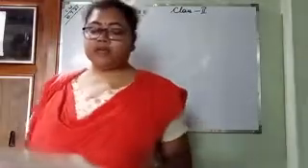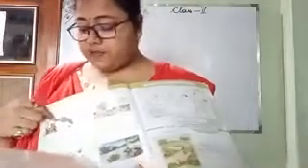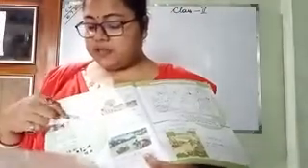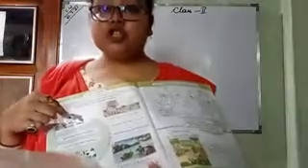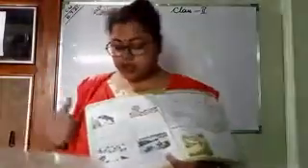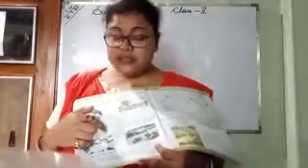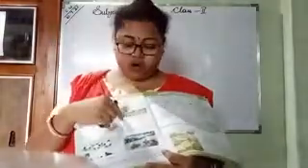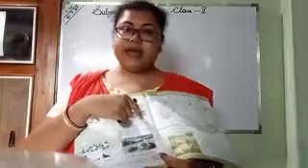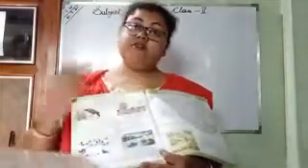Okay, moral values. So first see this. This is the picture. You have to identify what is the name of that story. The crow and the pitcher. Okay, this is known as a pitcher. And what is the moral? Little by little does the trick. Next, see the picture. What is the name of the story? Four oxen and the lion. What is the moral of the story? United we stand, divide we fall.